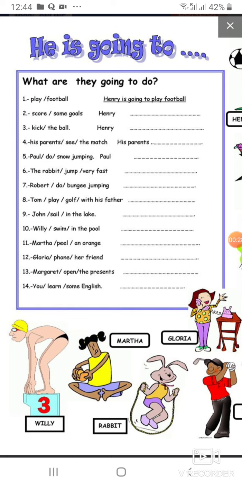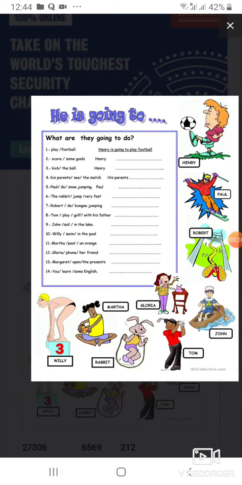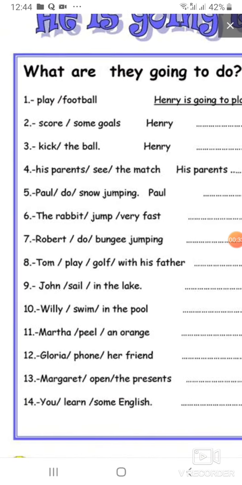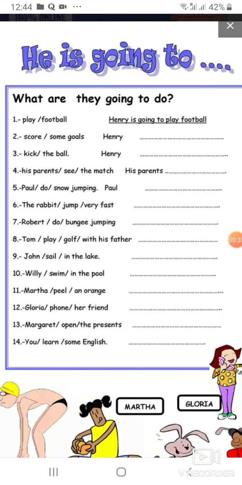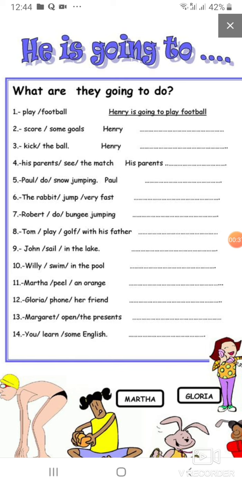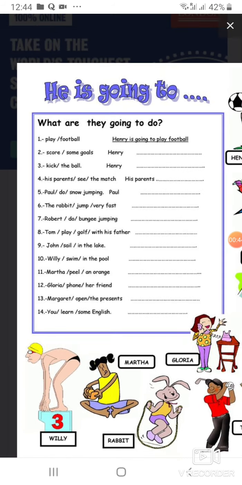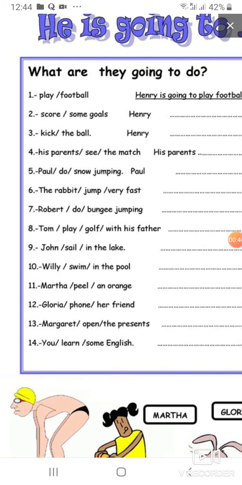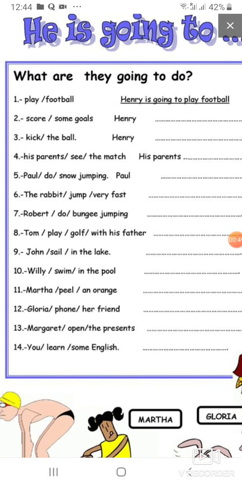The first one, you can see it says here, number 1, play football. The answer is Henry is going to play football. So this is how you would write it. Henry is going to play football because he's not playing football right now. We don't say Henry is going to played football because that's the past. We use play. So the verb will be play. Henry is going to play football.